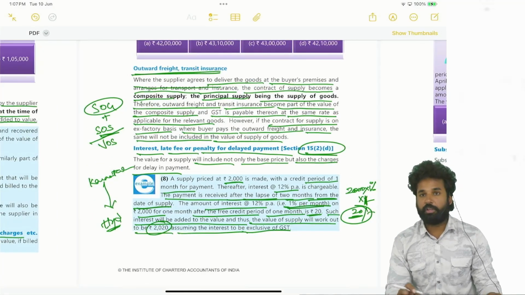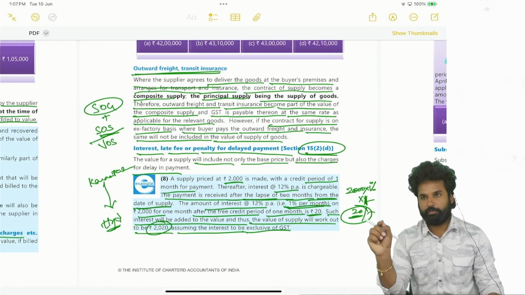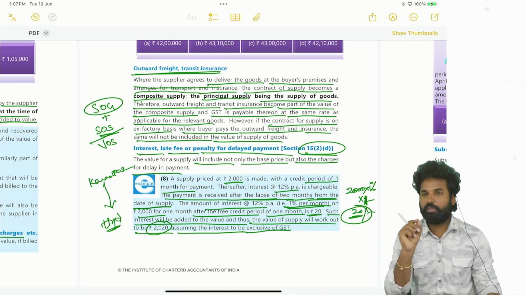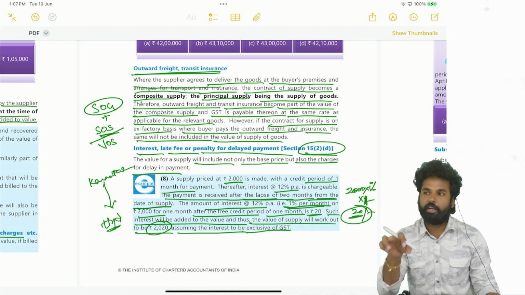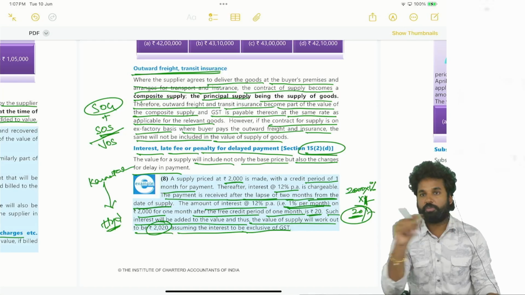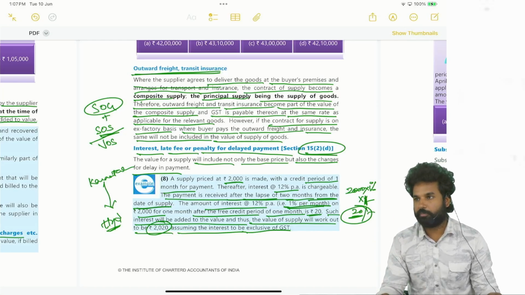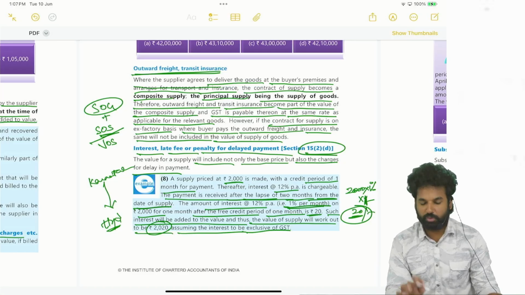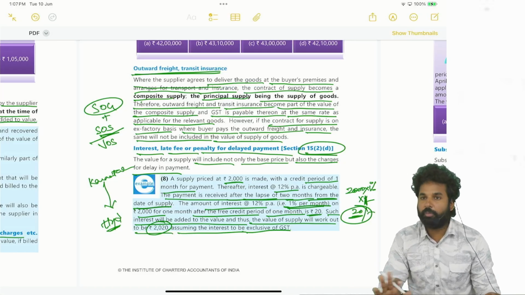If you are assuming that, it is very important to give a note there. So, note of an assumption. Even if you are having clarity also, see, if the question is mentioning that, it is a different thing. Like interest amount of 20 rupees exclusive of GST, that means the question is mentioning it, so you need not make a mention.